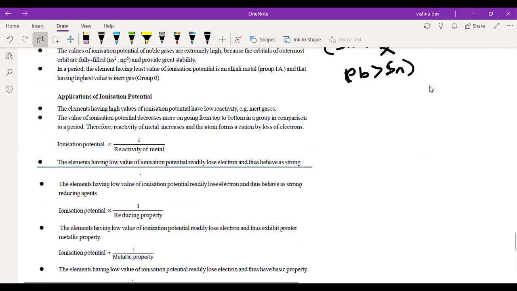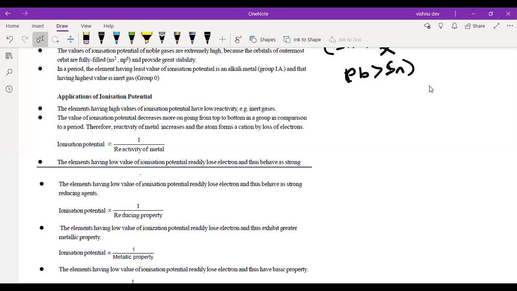So this was about ionization potential and the trend. D block elements हम लोग उतना दिमाग नहीं लगाएंगे, बहुत एक्सेप्शन होता है. ठीक है. So mostly we will remember S block elements and P block elements. Now when we talk about ionization potential, just think about the basic definition: it is energy required to remove the electron from outermost orbit.